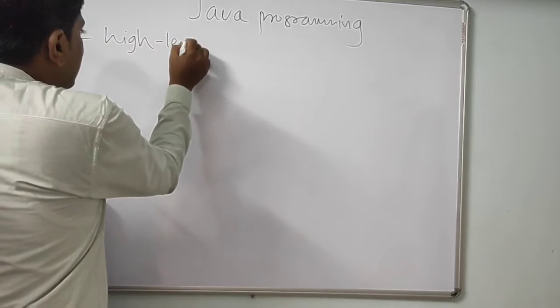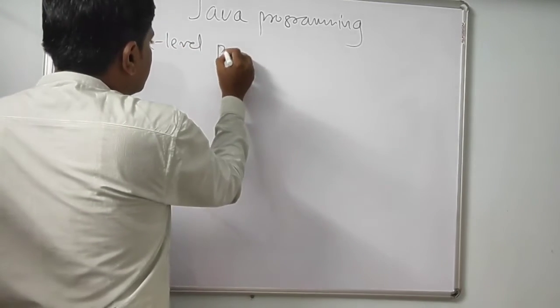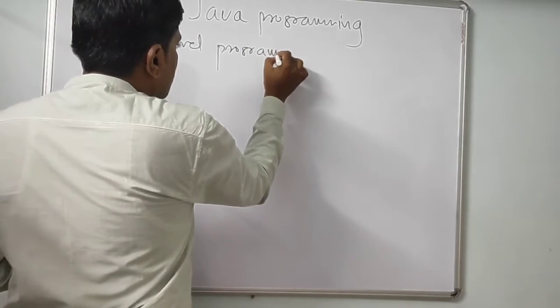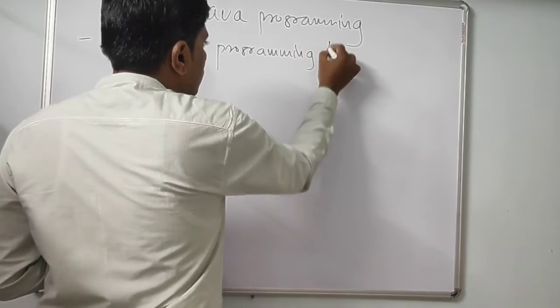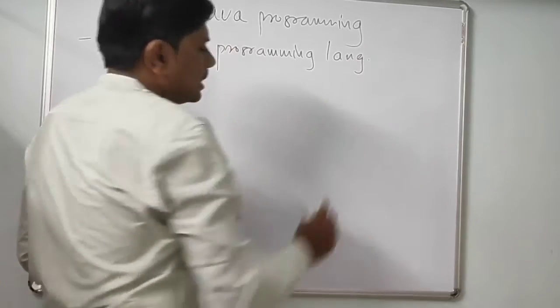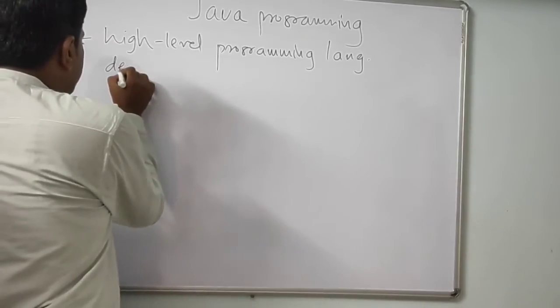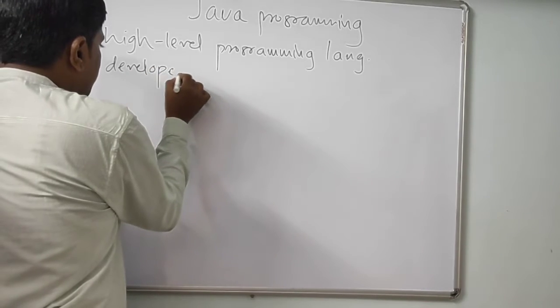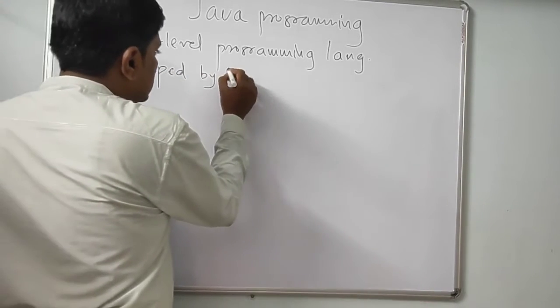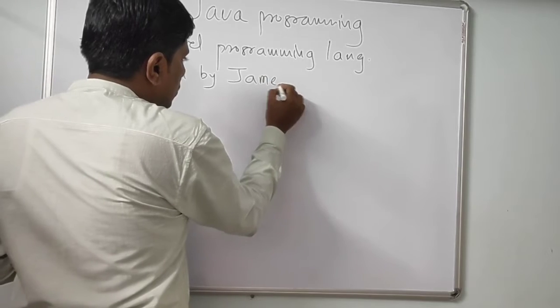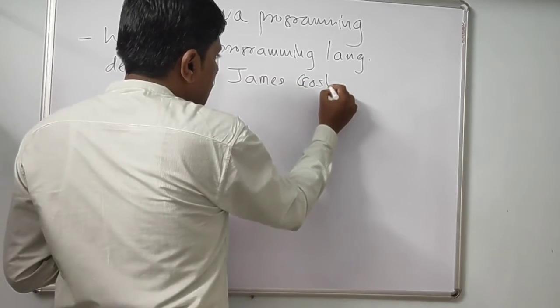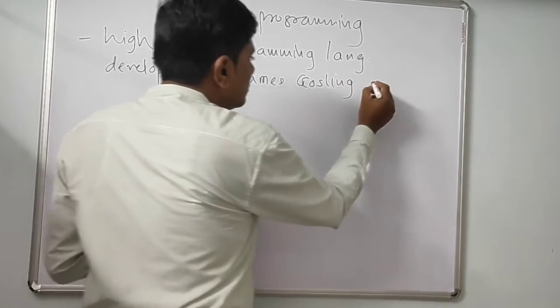Java is a high-level programming language which was developed by James Gosling and his team.